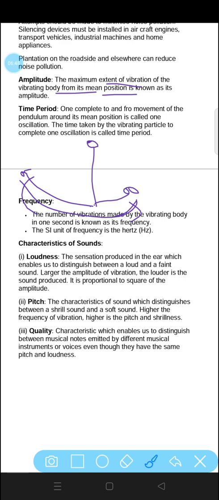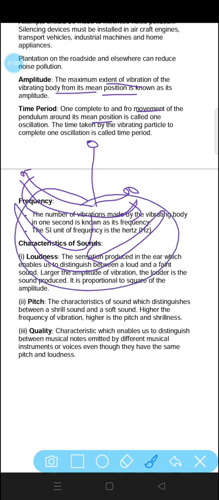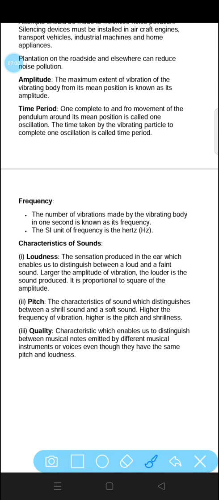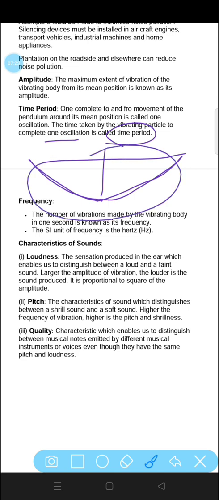Time period: one complete to and fro motion of the pendulum around its mean position is called one oscillation. Once the pendulum goes to the right, it comes to the mean position, then it goes to the left, and comes to its mean position. This one complete round is called time period or complete oscillation. The time taken by the vibrating particle to complete one oscillation is called time period. One complete oscillation is from the initial position to the left, then back to its position, then to the right, and again back to its mean position.